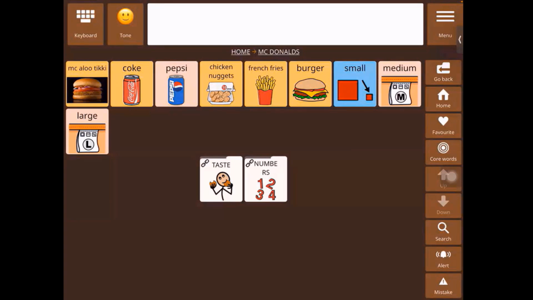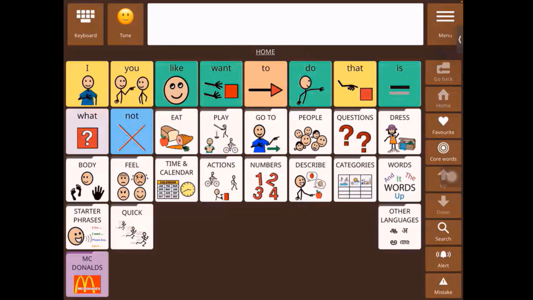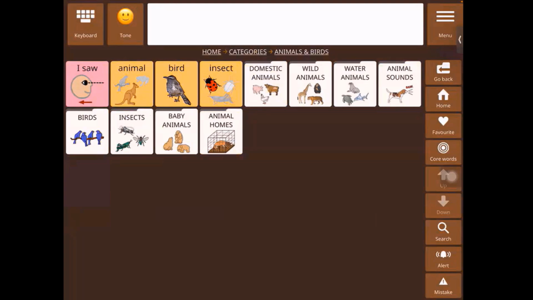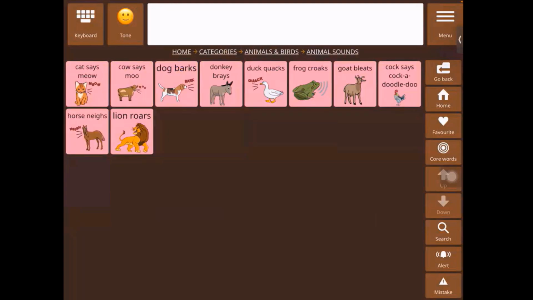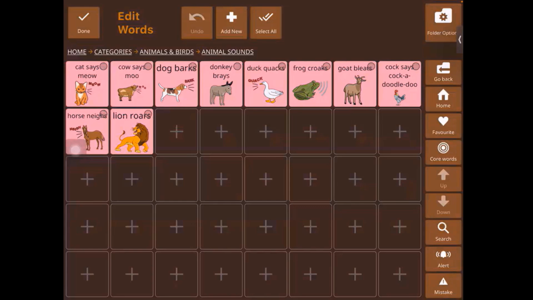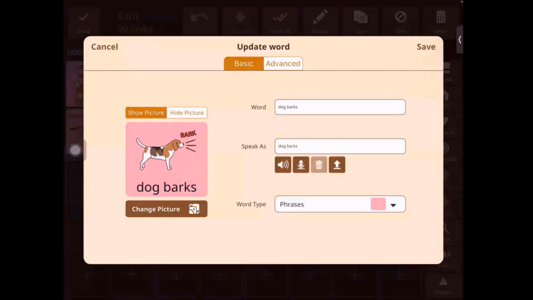Now we're going to move on from McDonald's, and we're going to move on to two of the features that we saw in the advanced section. The first one is we're going to upload an audio. So for this, I'm going to go into categories, animals and birds, animal sounds. So let's say for dog barks, you want to upload an actual audio of a dog bark, right? So we'll go into menu, edit, select dog barks, change.